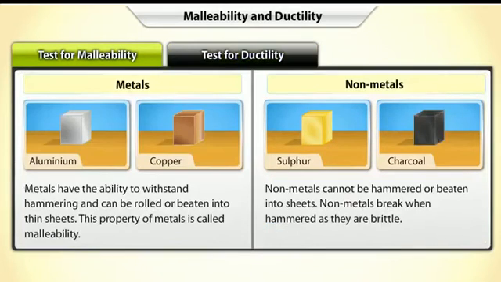The materials that did not break when they were hammered are metals. Metals have the ability to withstand hammering and can be rolled or beaten into thin sheets. This property of metals is called malleability. Non-metals cannot be hammered or beaten into sheets. Non-metals break when hammered.